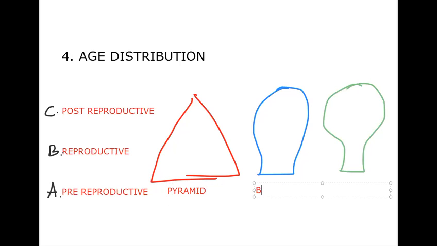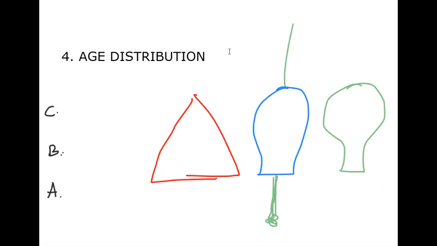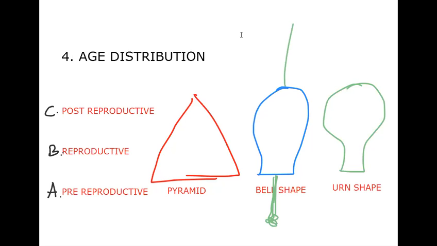First of all, let me write the shapes here: bell shape, pyramid shape, and urn shape. Urn shape is just like the reverse part. Bell means a temple bell. Here, this looks like a temple bell. You might have seen this kind of bell in temples, and in that way they might have said so. It is a famous saying, so we can say a bell-shaped population.